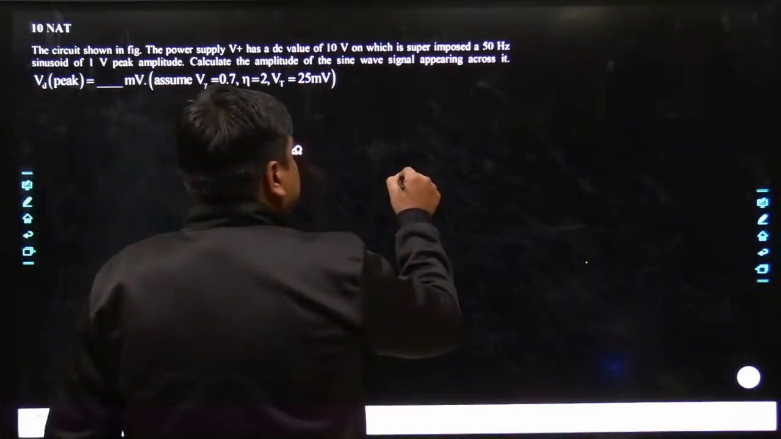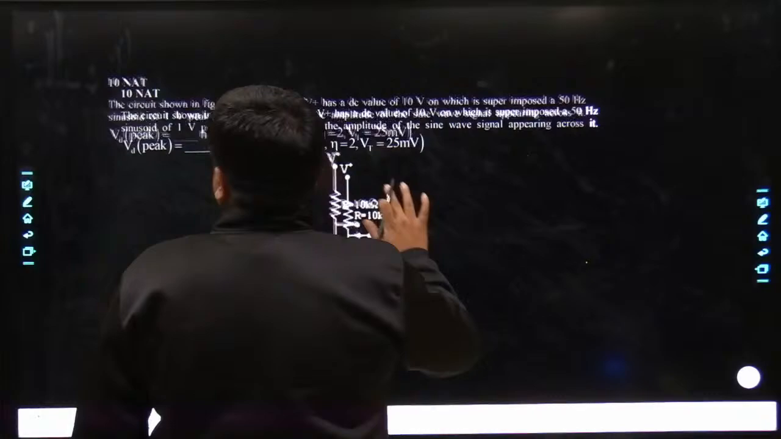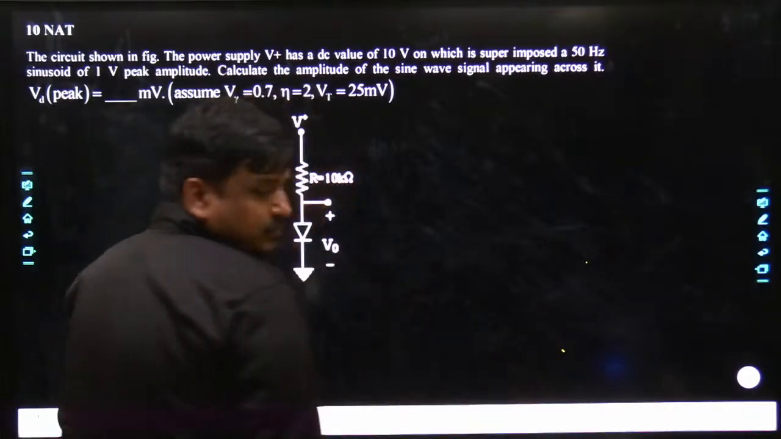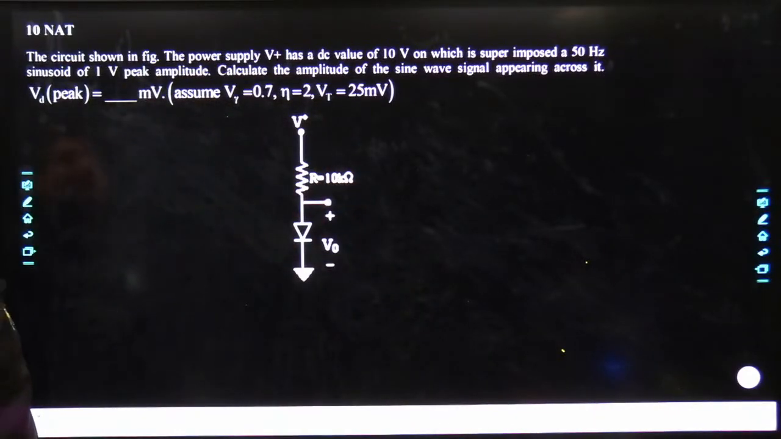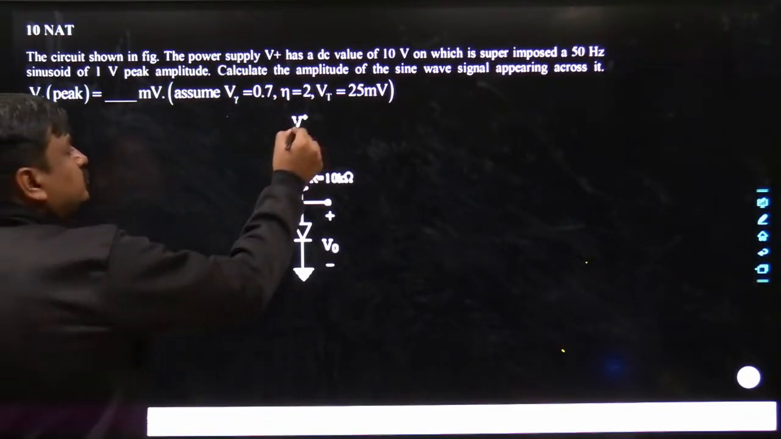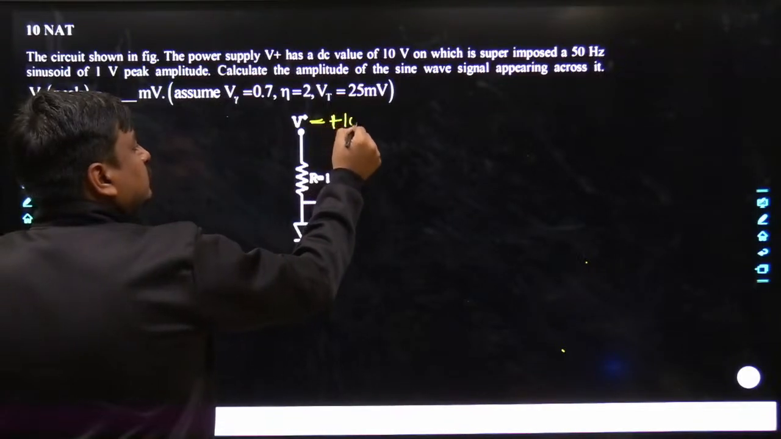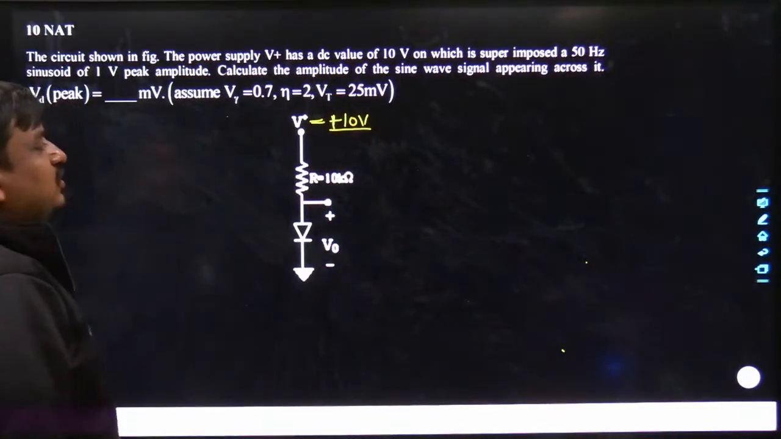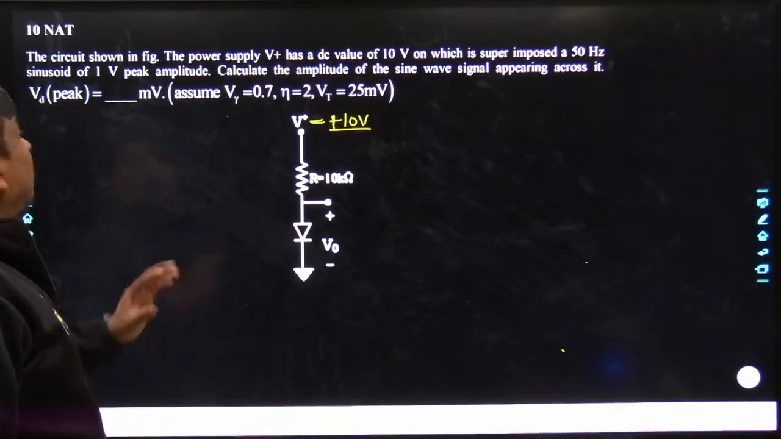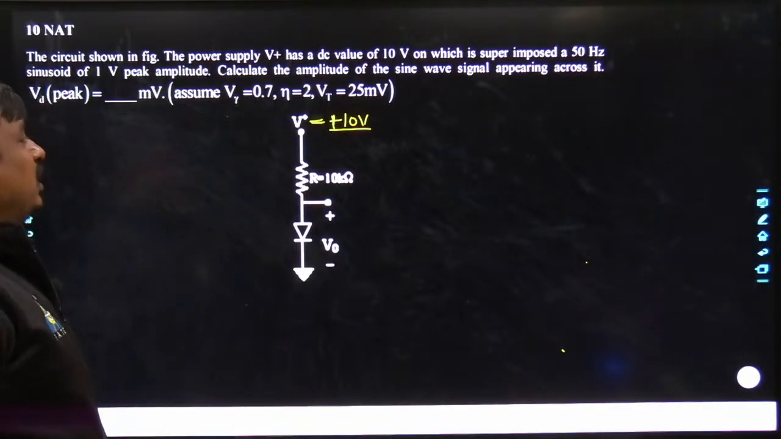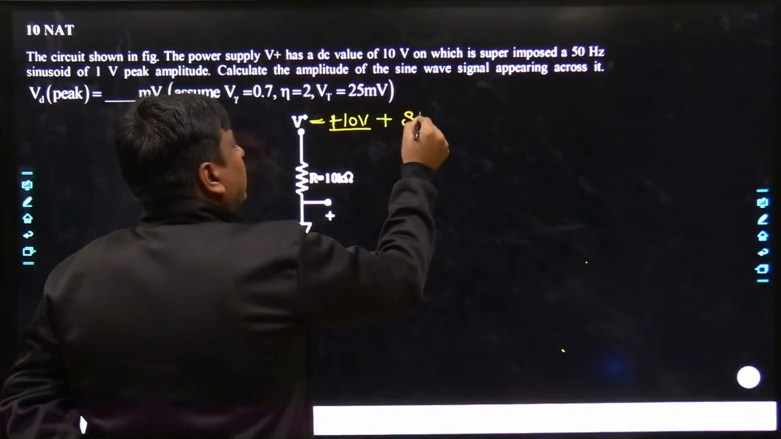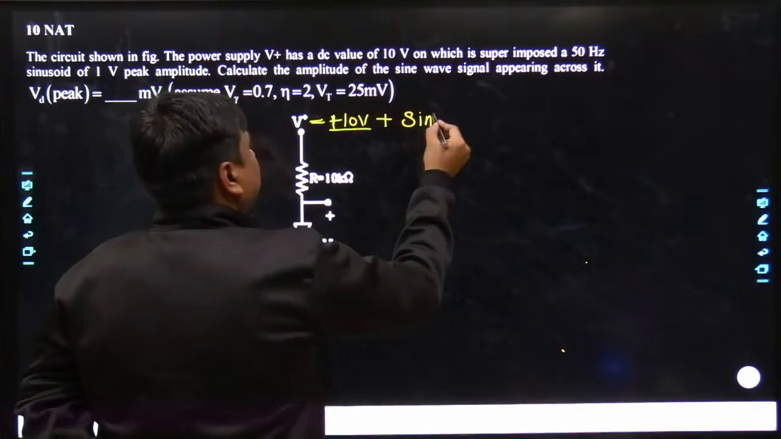Let me enlarge this circuit a bit. Let me see what the problem indicates. In the circuit shown in the figure, the power supply V plus has a DC voltage of 10 volt, on which is superimposed a 50 hertz sinusoidal voltage of 1 volt peak amplitude, not peak to peak, it's a peak amplitude. That means it has been superimposed with sine omega t, where the frequency is 50 hertz, that's fine, no issue.